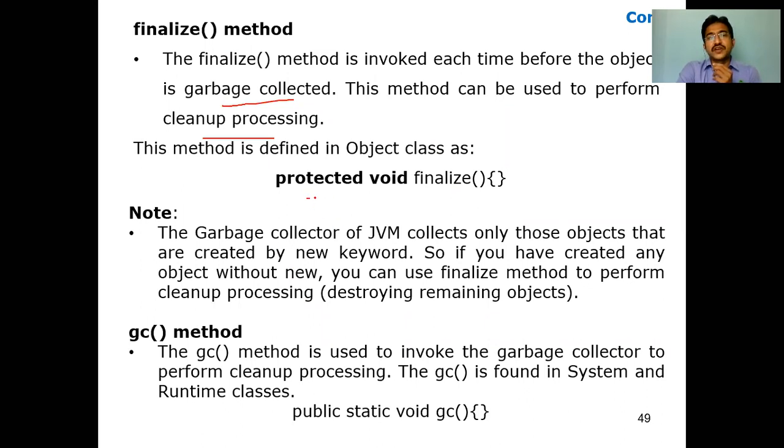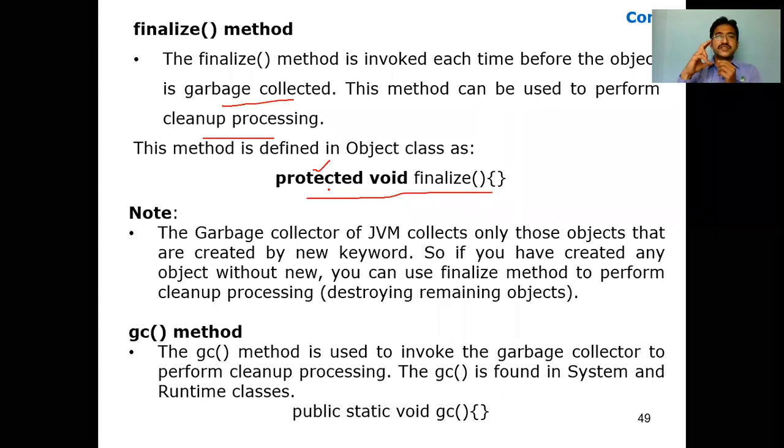The syntax is protected void finalize. So the access specifier for this one is protected. But in the next class, we'll talk about access specifiers. Protected means only limited to a block. Public means everywhere, anybody can access. Private means only for that block. But protected means only some sort of region. So the main purpose of the finalize method is to perform cleanup processing. So make use of this.